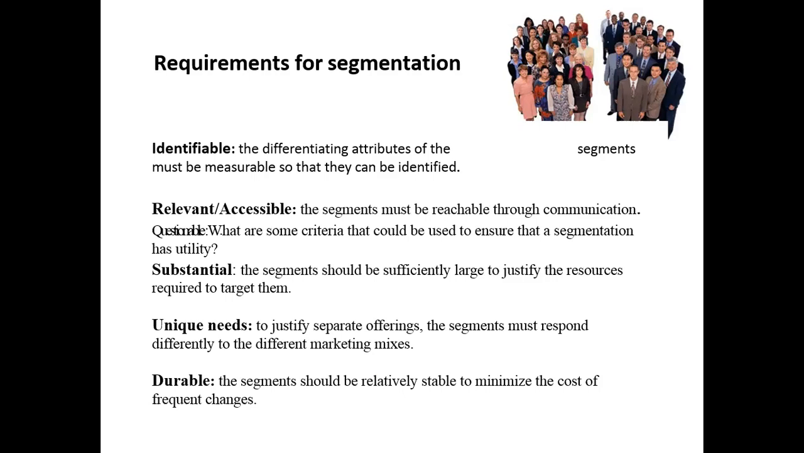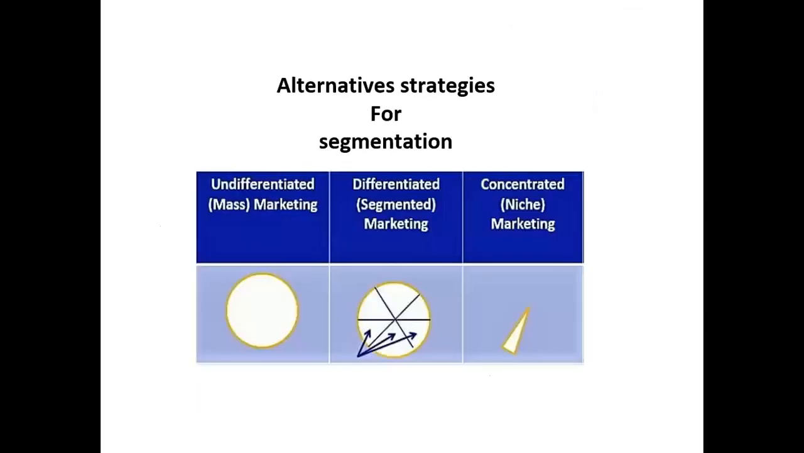Now, the unique needs to justify separate offerings: the segments must respond differently to different marketing mixes. Now, durable: the segments should be relatively stable to minimize the cost of recurrent changes. Now, here are the alternative strategies for segmentation. We can say the strategies used for segmentation.